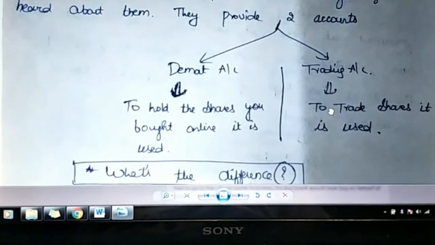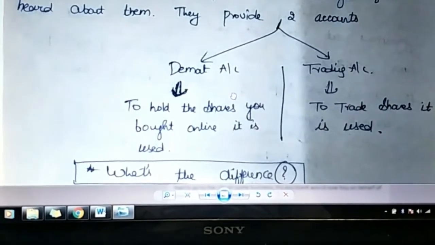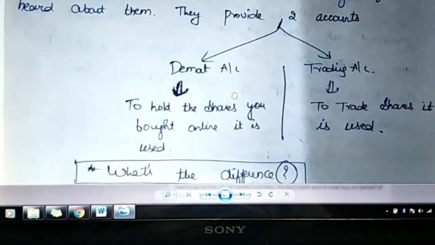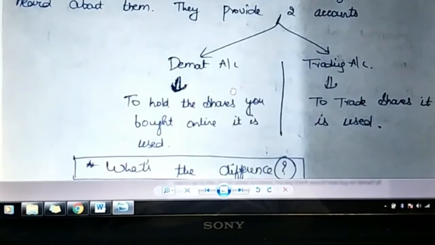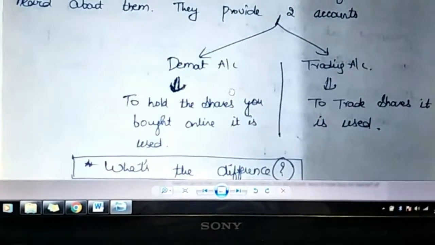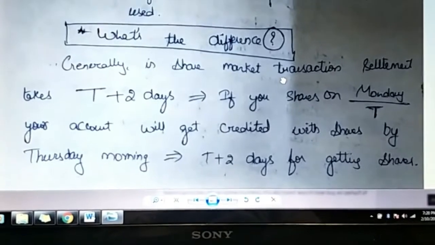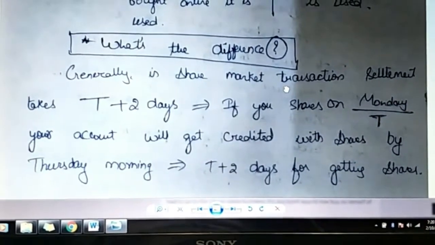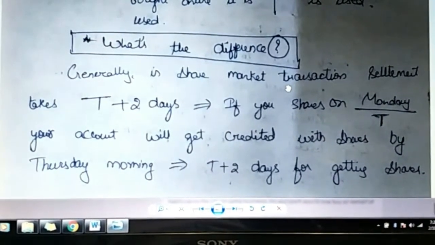So what does a demat account mean and what does a trading account mean? A demat account actually holds shares for you, and a trading account is used to trade the shares. Okay, fine. Then what's the difference between both of them? To understand this, we need a technical idea of how the stock market works.